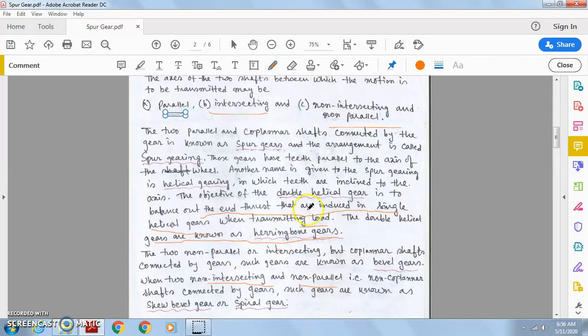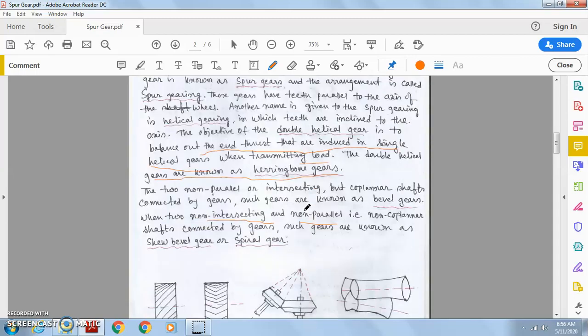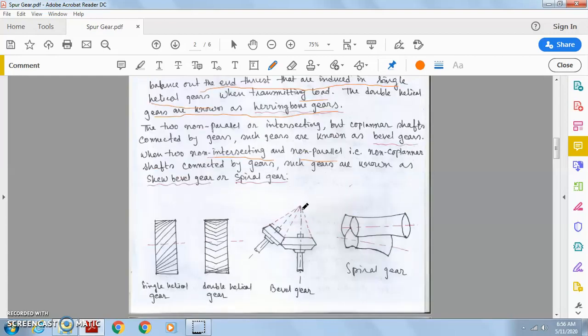According to the classifications, the gears are termed as the particular type, like your spur gear, bevel gear, helical gear, double helical gear, herringbone gear, then spiral gear. These are all basically depending upon how the shafts are inclined with the axis.